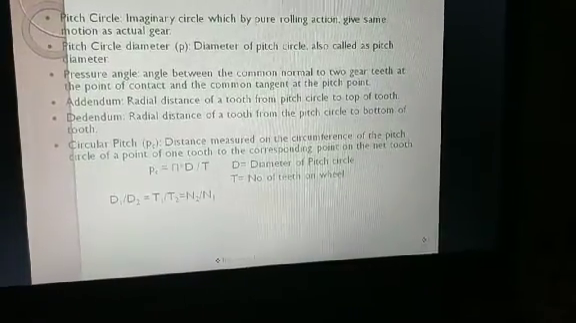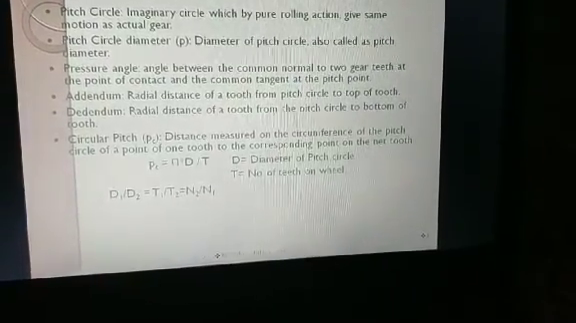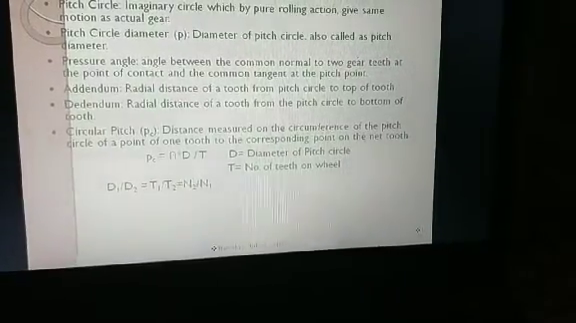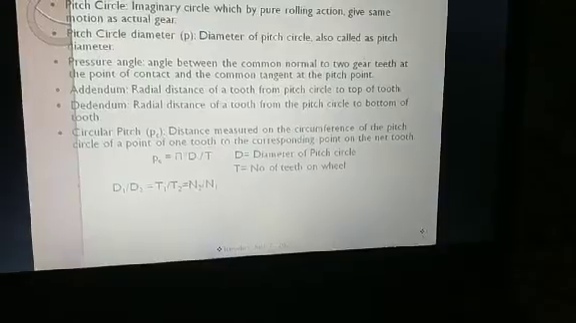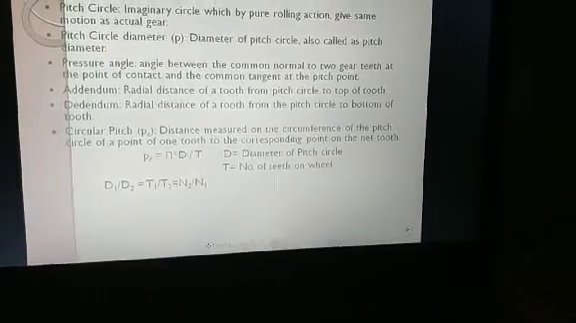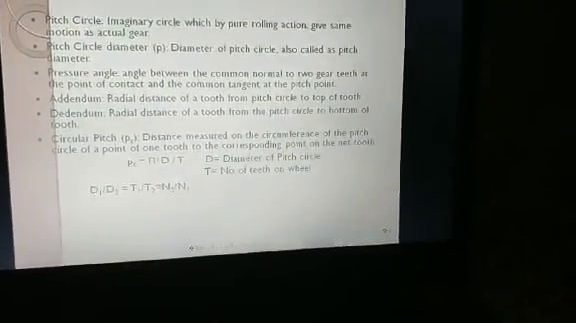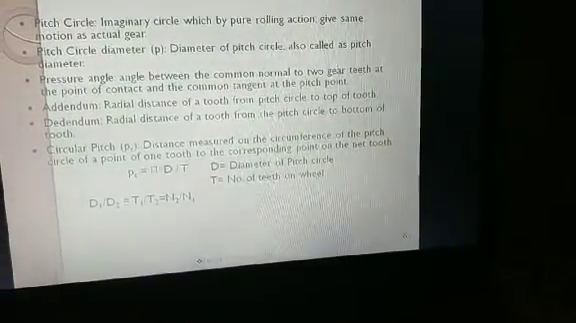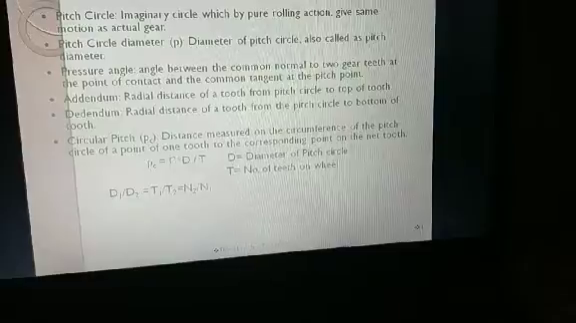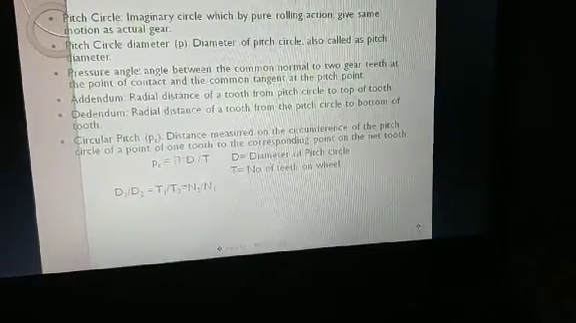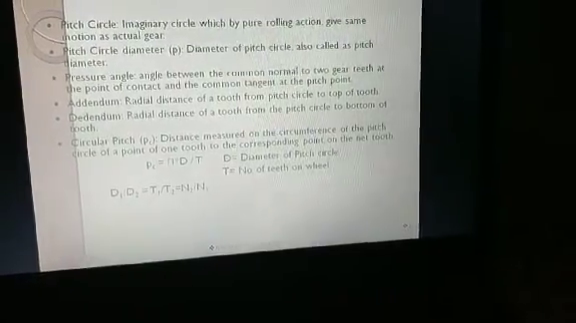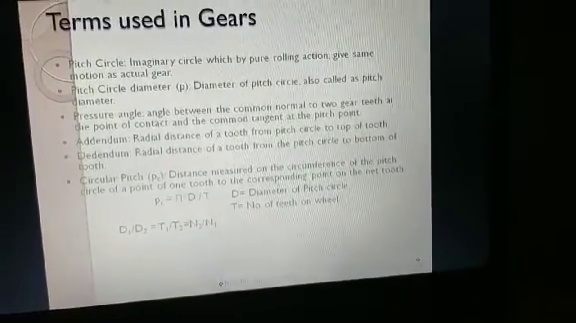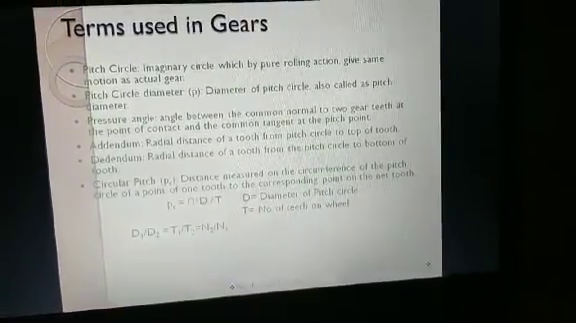Pitch, circular pitch: the distance measured on the circumference of the pitch circle from a point of one tooth to the corresponding point on the next tooth. The circular pitch PC is given by pi d by t, where d is the diameter of the pitch circle and t is the number of teeth on the wheel. So d1 by d2 equals t1 by t2 equals n2 by n1. This is important for numericals.